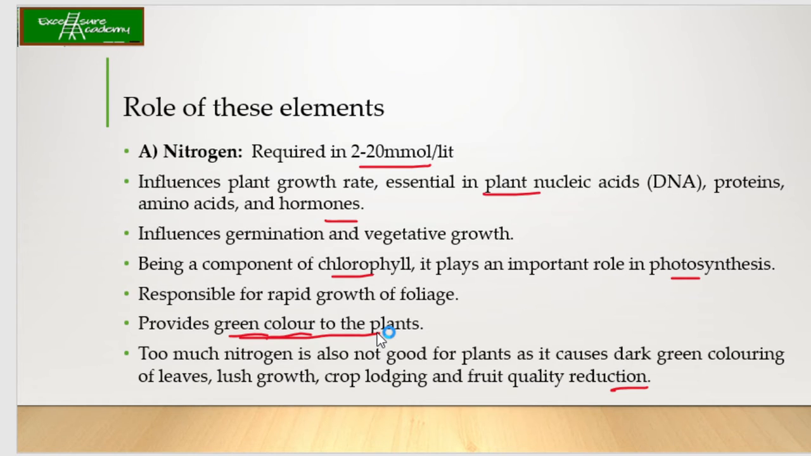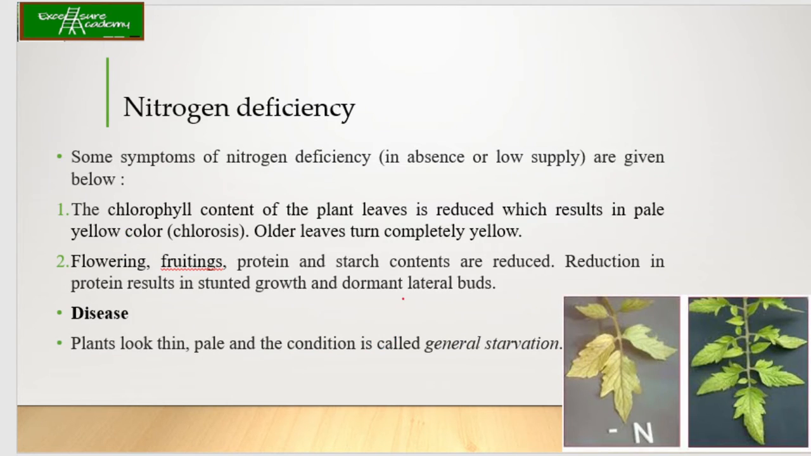Now, deficiency. What will happen if nitrogen is absent or present in low supply? The chlorophyll content of the plant leaves will get reduced and it will result in a pale yellow color. During this we say that the plant is undergoing chlorosis. Okay, please remember this, because chlorosis is also the outcome of many other elemental deficiencies. Older leaves turn completely yellow.